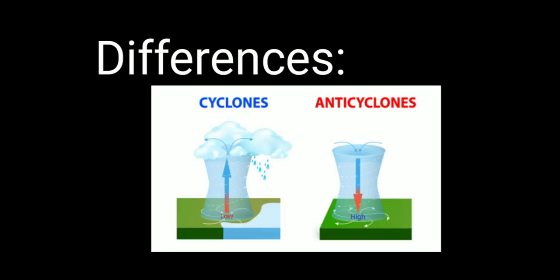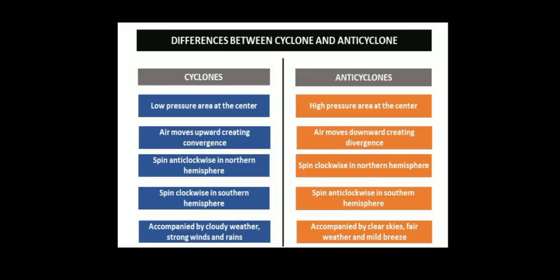So here we have discussed the main differences between cyclone and anticyclone. Okay, let's start. A low pressure area at the center in the cyclone, and on the other side a high pressure area at the center. The next point is air moves upward creating convergence, and air moves downward creating divergence. A cyclone spins anti-clockwise in the northern hemisphere and clockwise in the southern hemisphere, while an anticyclone spins clockwise in the northern hemisphere and anti-clockwise in the southern hemisphere. A cyclone is accompanied by cloudy weather, strong winds and rain. An anticyclone is accompanied by clear sky, fair weather and mild breeze.